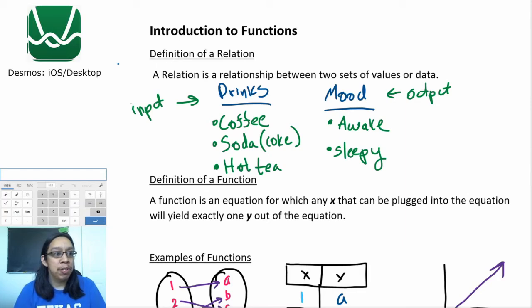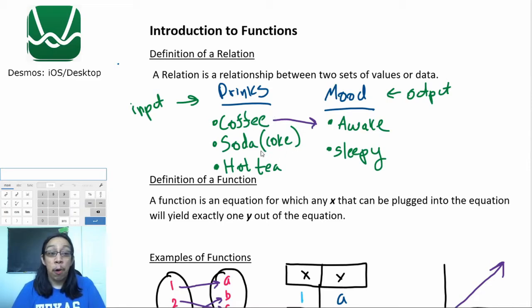Now, what we want to do is establish comparisons. What are some comparisons that we can establish here? I know for sure, at least for me, and it could be different for other people, whenever I drink coffee, I tend to be awake, because all the caffeine, all that sugar, all that creamer, you name it, is pumping through my veins. It's keeping me awake, especially if I've had a long night.